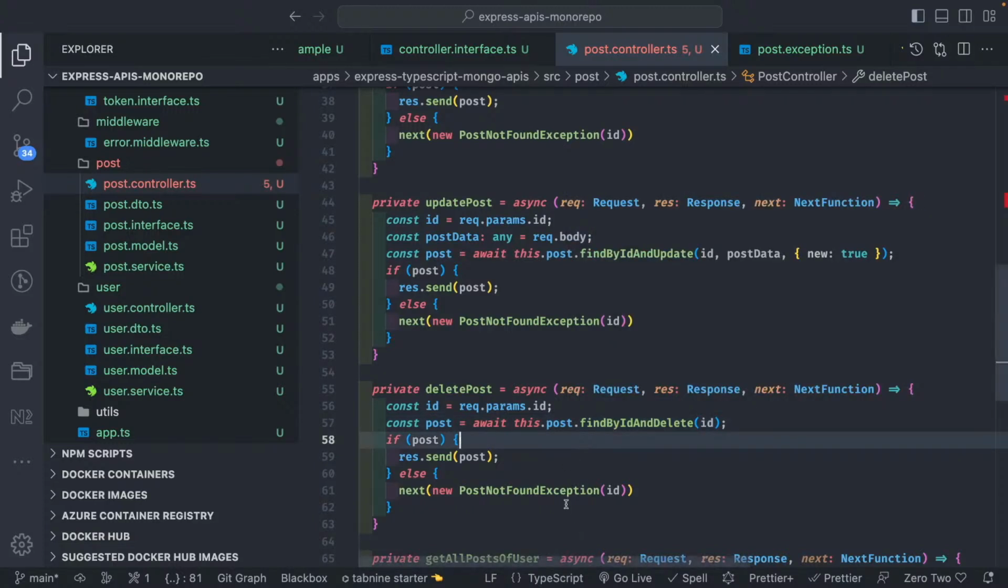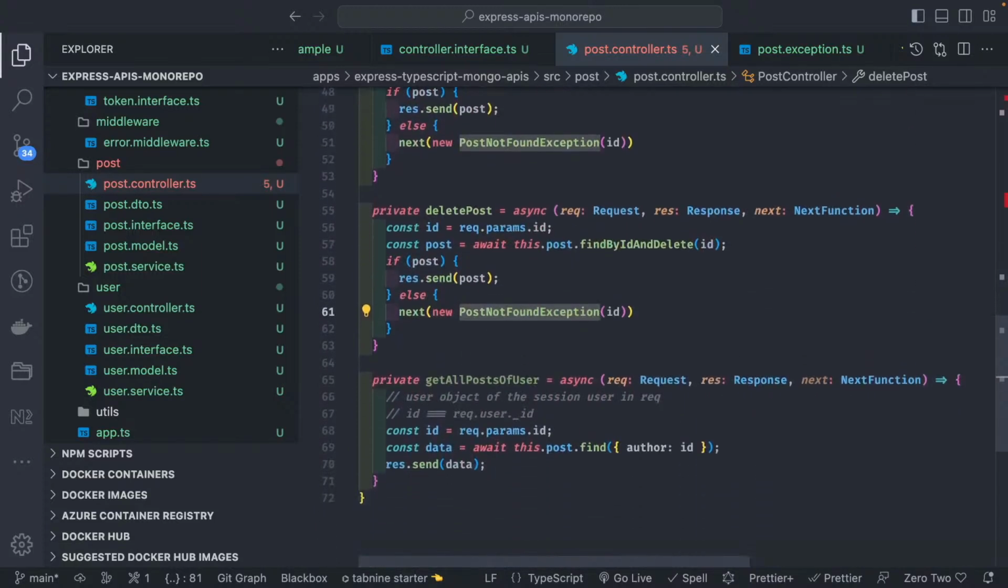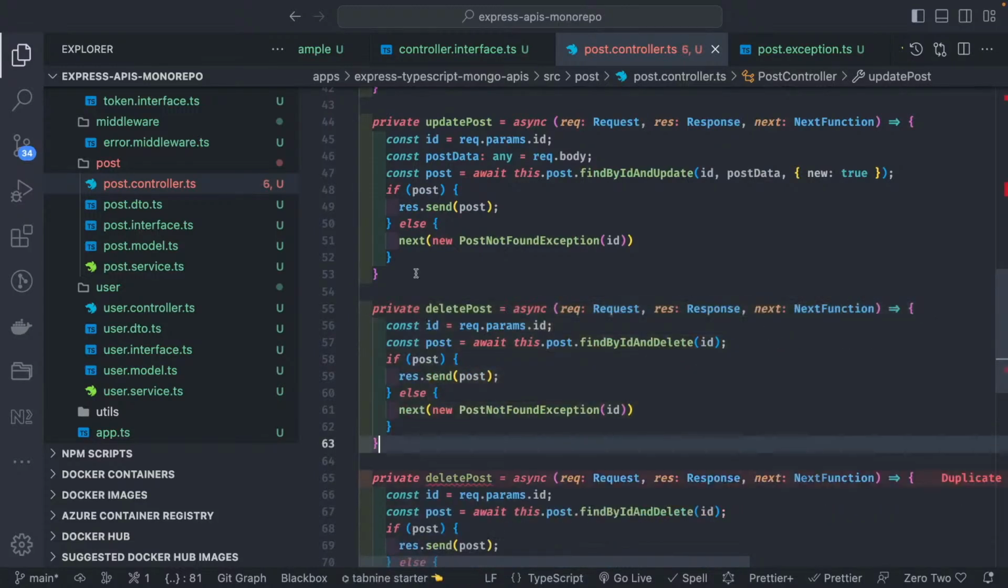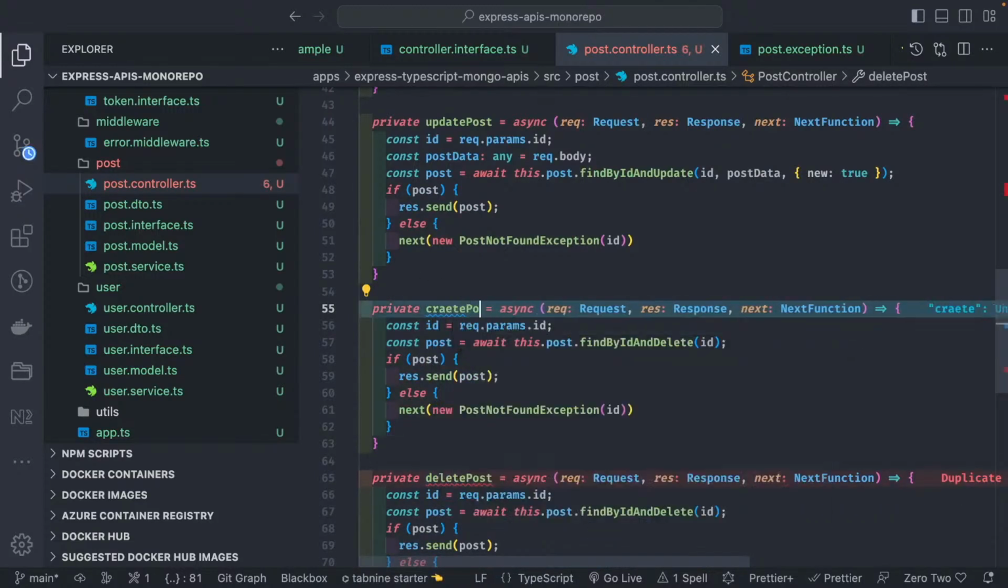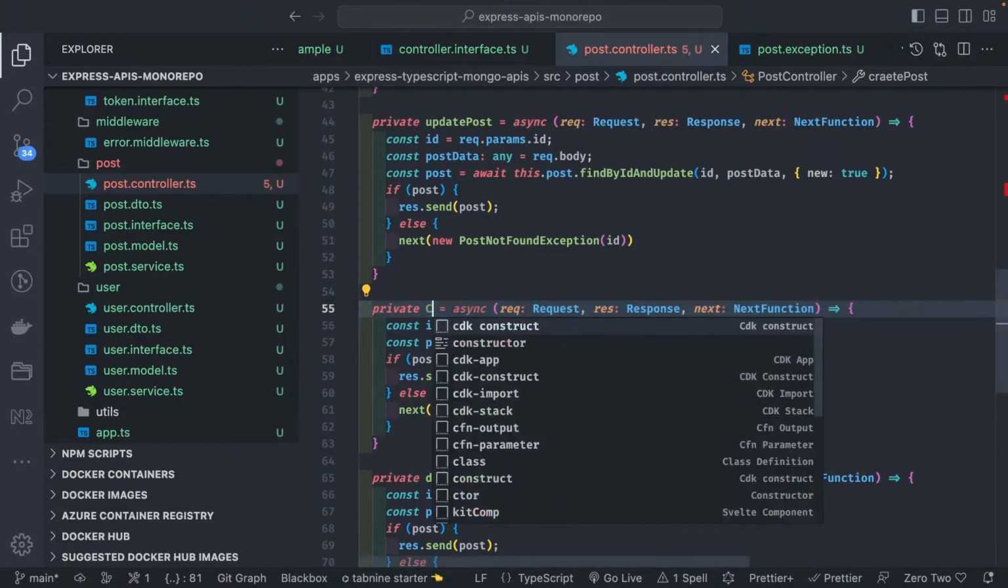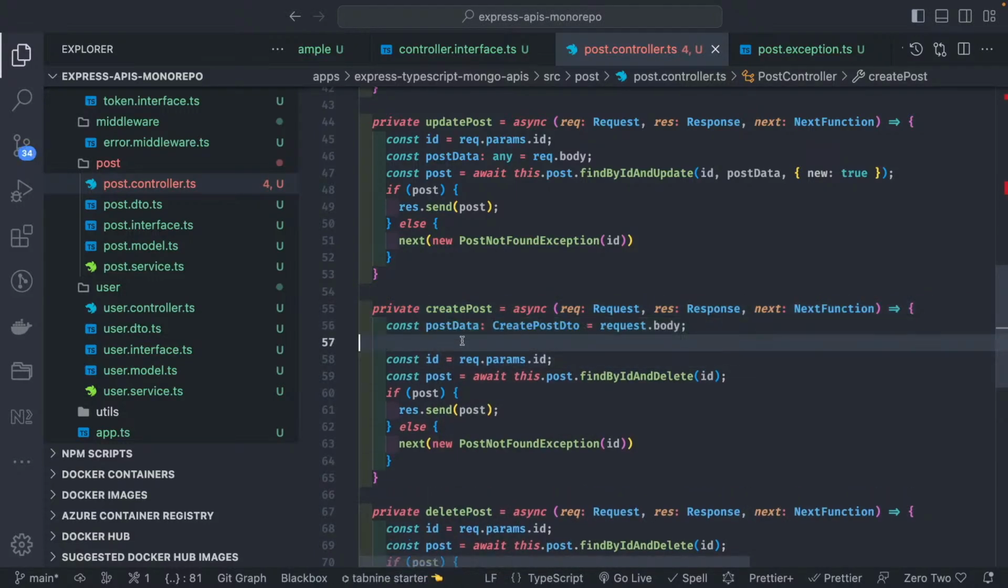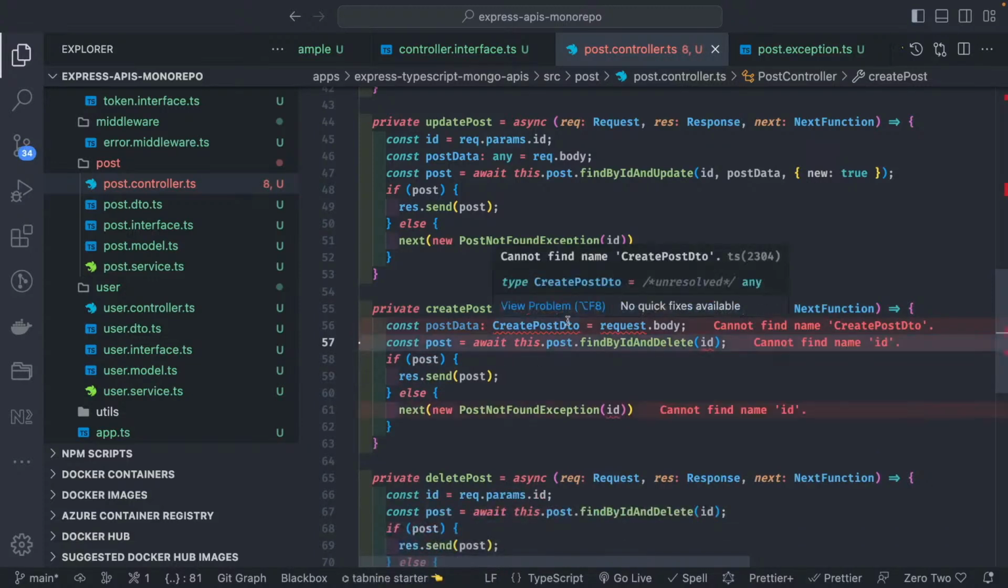If we got a success response, that means it has been deleted, otherwise we can just say post not found exception. So this is simple. Now we also have a create post, right, that we haven't created. Create post. So same thing, we are going to get the payload now from the body, so for that we don't have it here, so we can create a create post DTO.